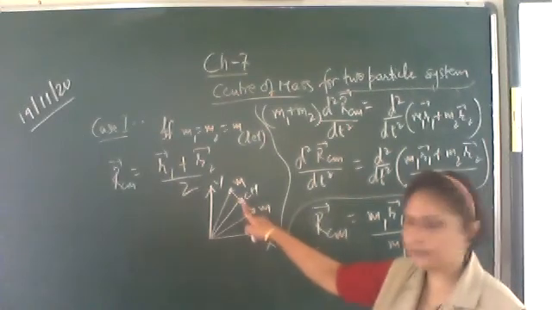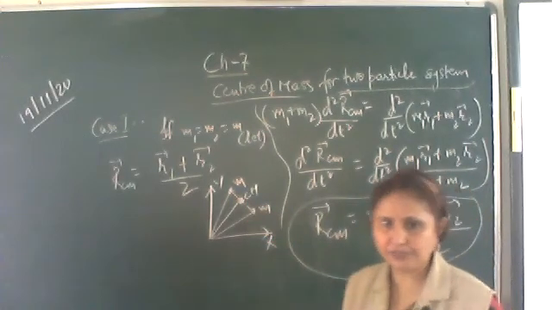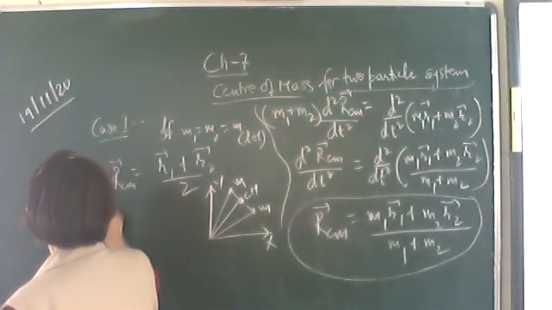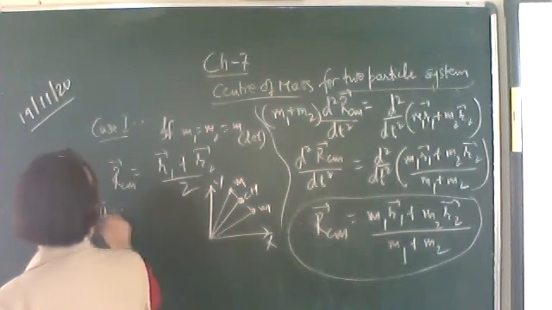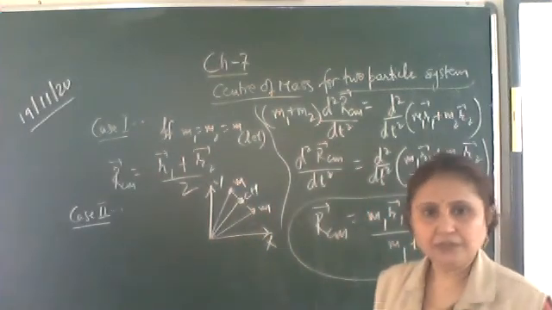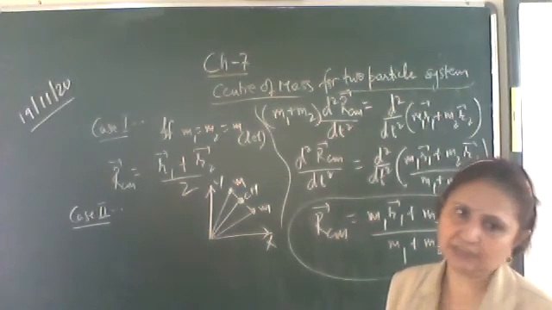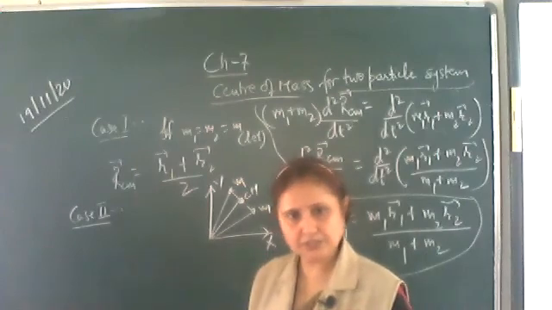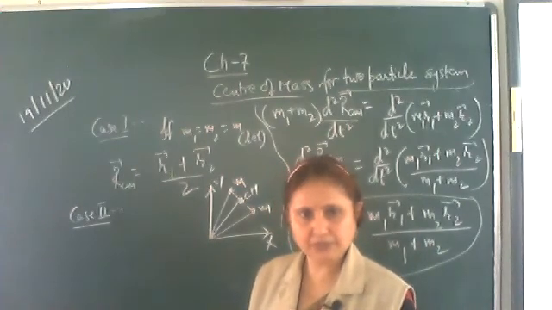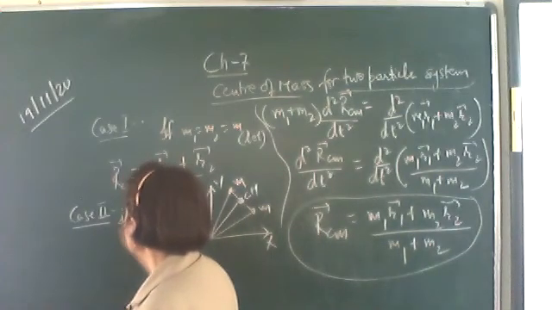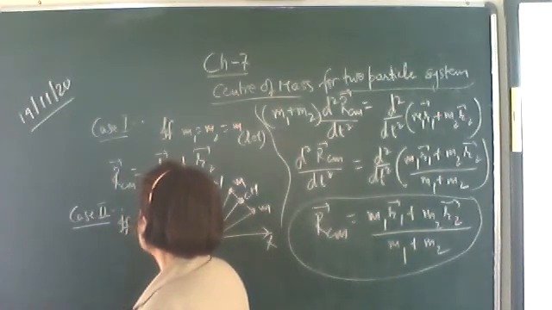Okay, so where is the center of mass? At the center of the line joining the two particles. Now the second case: if the center of mass is at the origin, that is, this RCM is at the origin. Okay, that is, the position vector of the center of mass is at the origin.